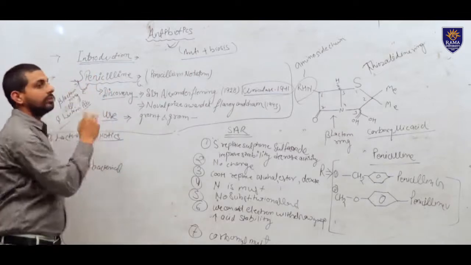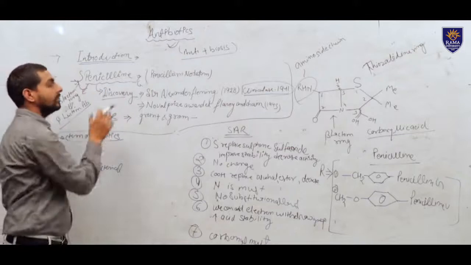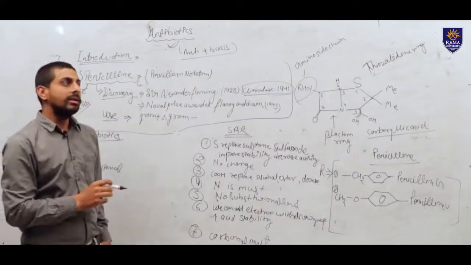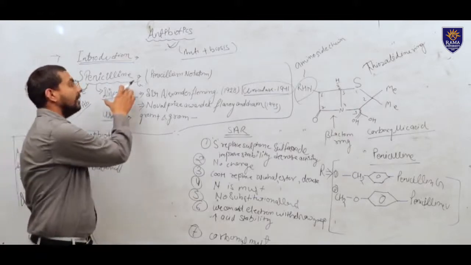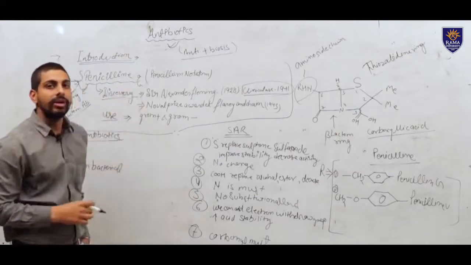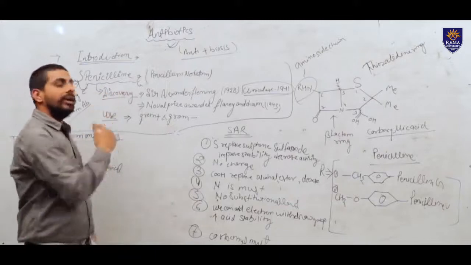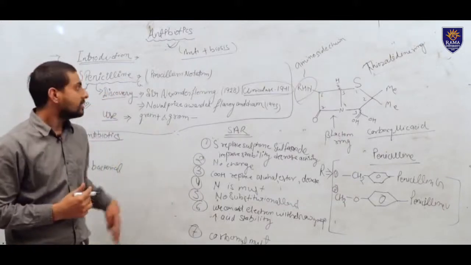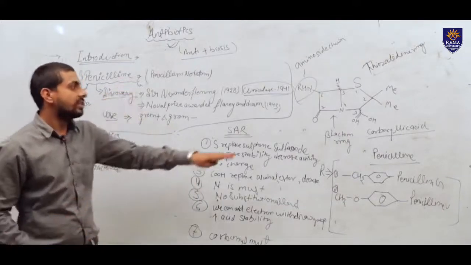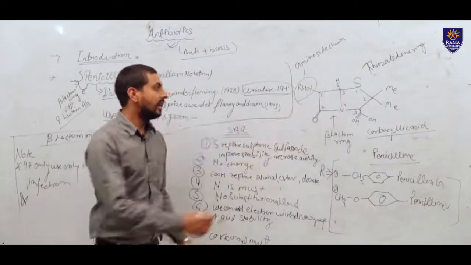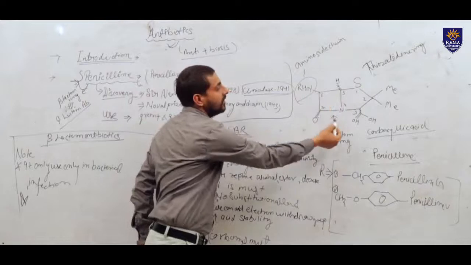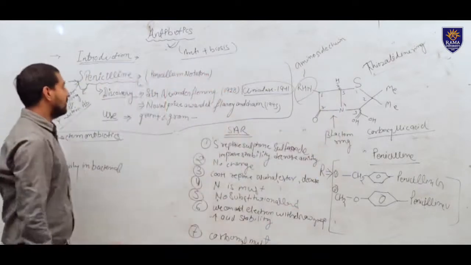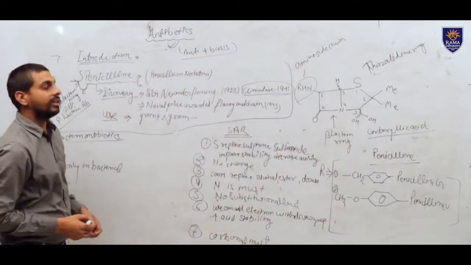And now we are going to discuss all about penicillin. So penicillin is a beta lactam antibiotic. It is a part of the antibiotics, that is a beta lactam antibiotic. Why are we calling it a beta lactam antibiotic? Because when we see the structure of penicillin, we will find that it has the beta lactam ring. This is the beta lactam ring. So we can call penicillin a beta lactam antibiotic.